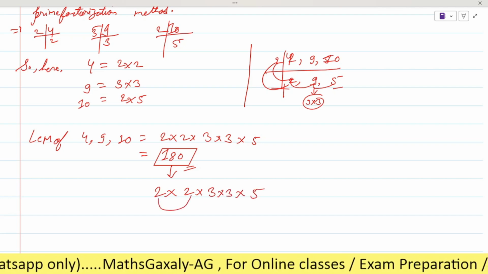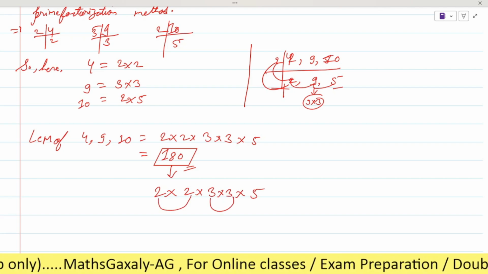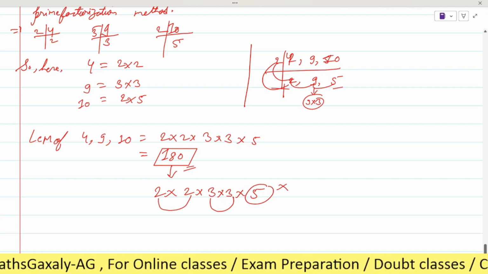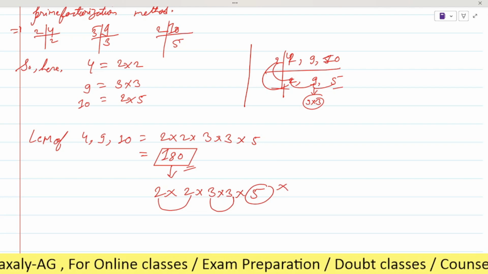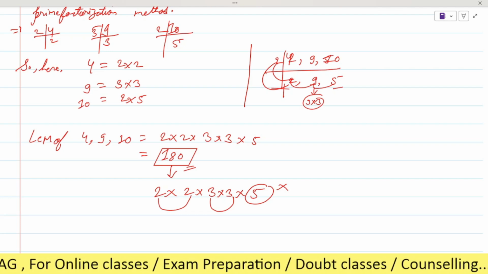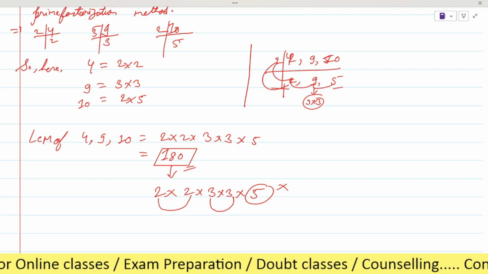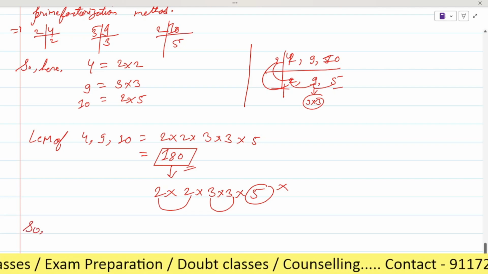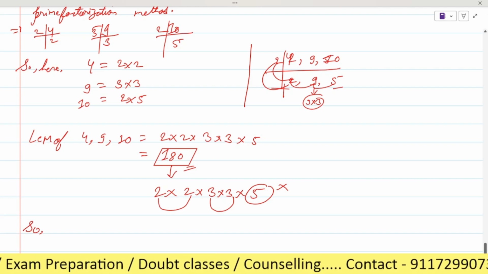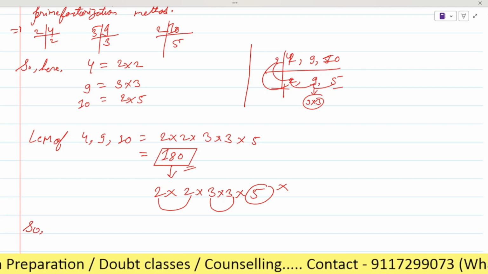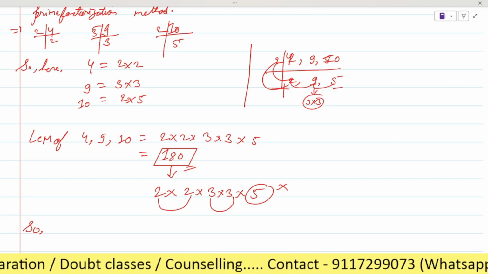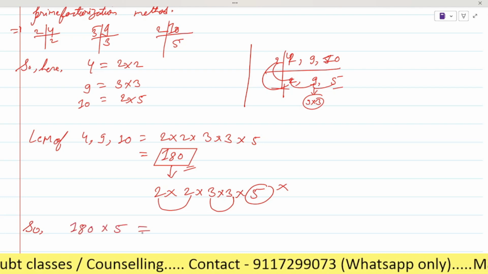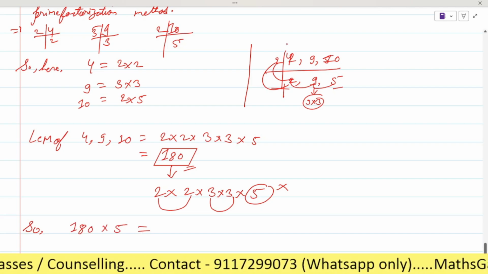You can make the pair of 2, you can make the pair of 3, but you can't make the pair of 5, right? So we need one more 5. So here, to find the smallest square multiple of 4, 9, 10, we will multiply 180 into 5, okay? Is it clear?